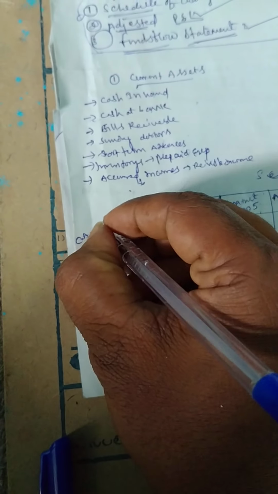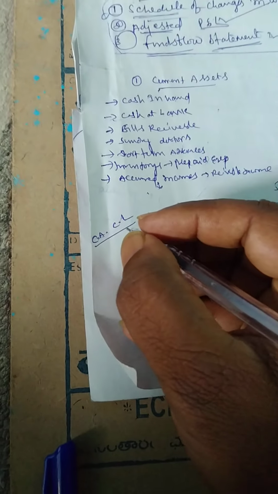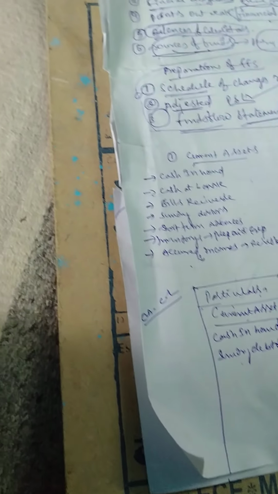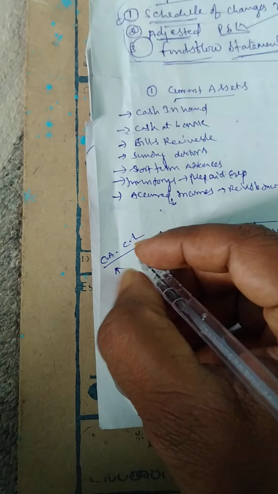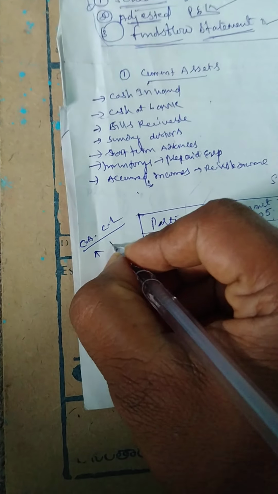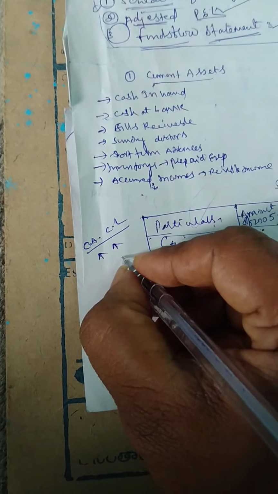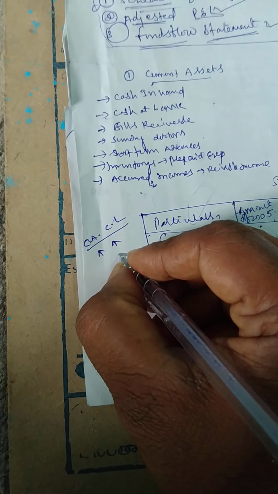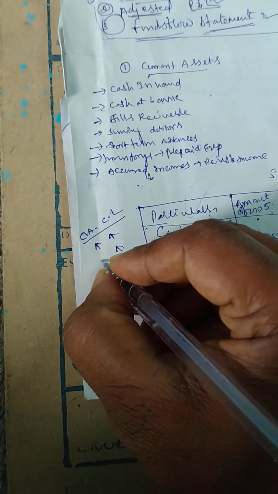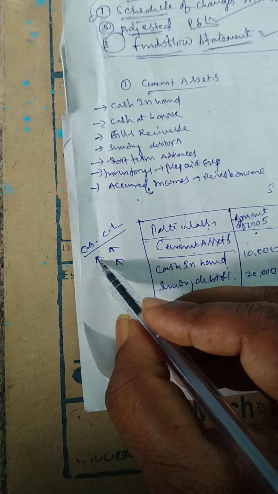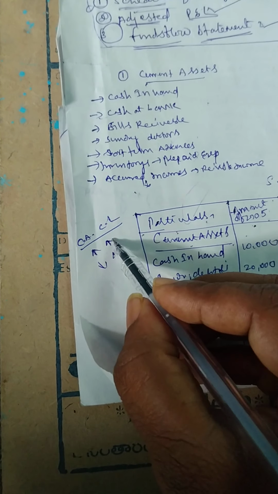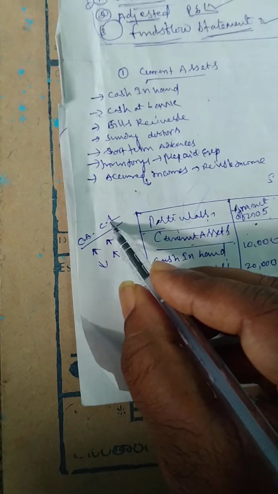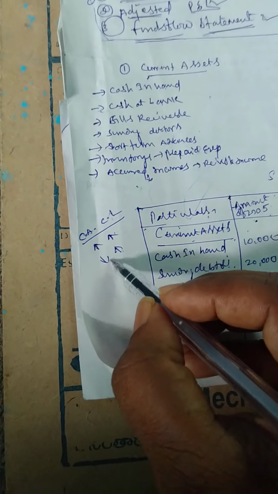Now remember one thing: we have one formula, current assets and current liabilities. Current assets increase, working capital increases. Current liabilities increase, working capital decreases.